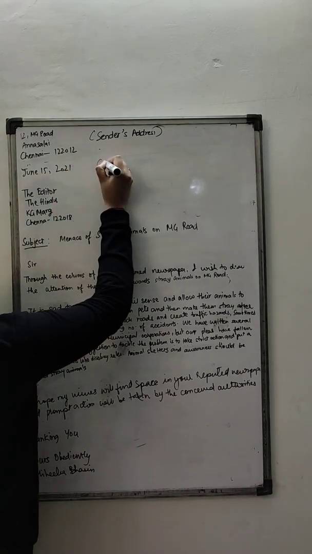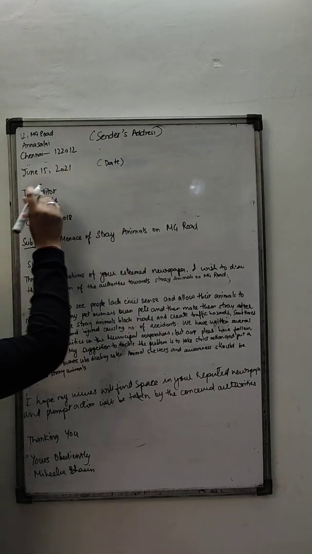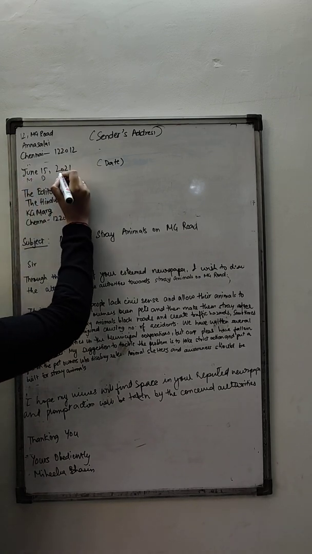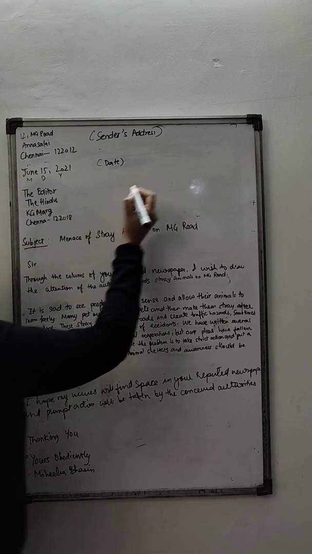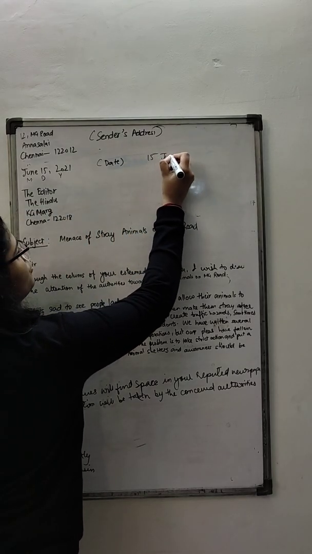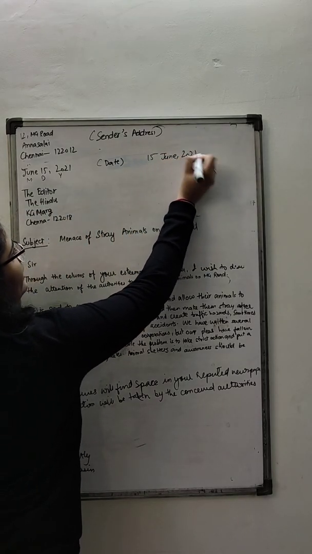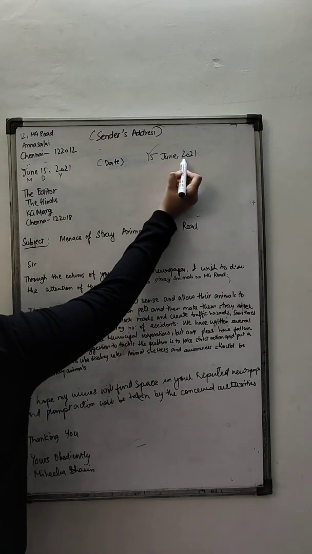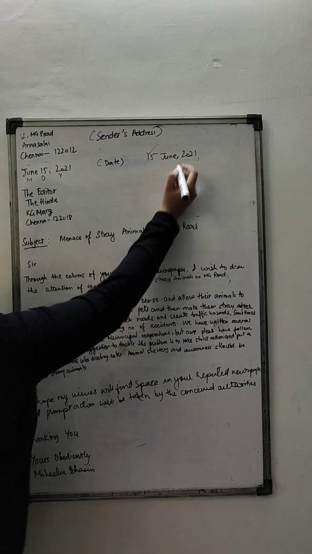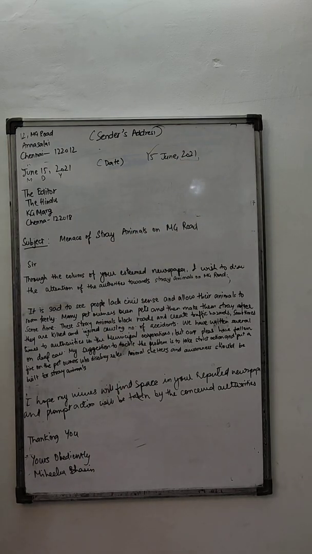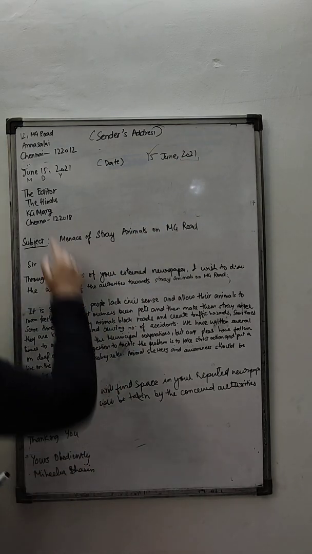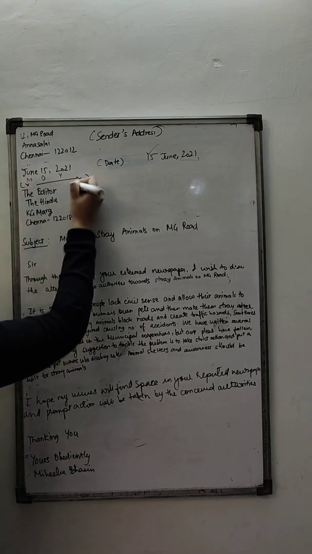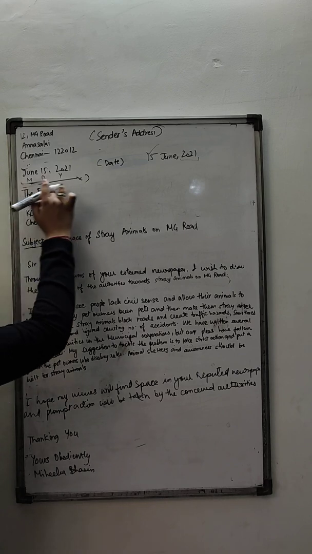Here you have the date. In what format? First will be the month, then the date, and then the year. Some people also tend to write it as 15 June 2021, which is also accepted these days. The only thing is, the year should be separated with a comma. Coming up next, I have left a line after date.